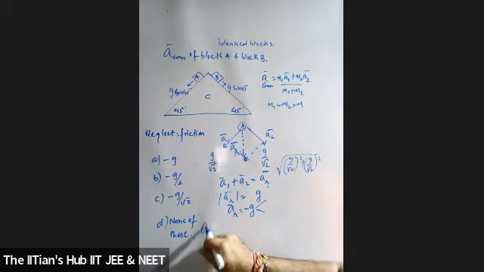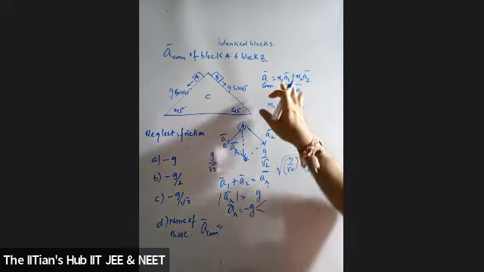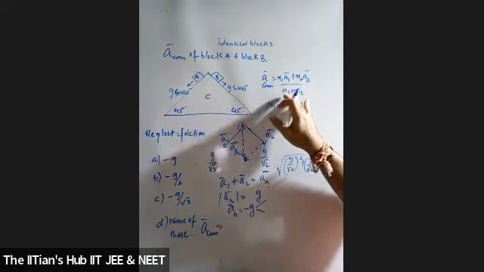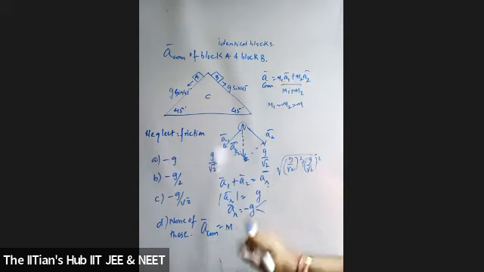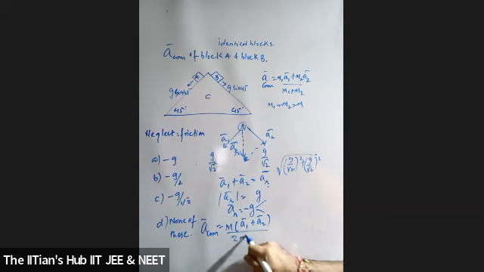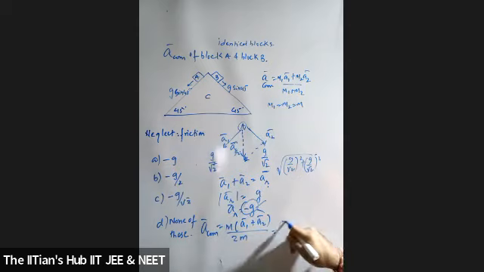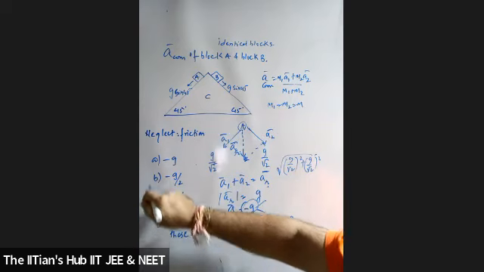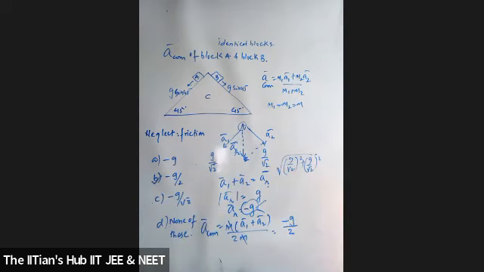Now if I happen to go for acceleration of center of mass, what is the formula? m1 a1 plus m2 a2 upon m1 plus m2, students. Can I remove mass common from the numerator, students? Yes, sir. This will be a1 plus a2 upon 2m. Two masses are the same. What is a1 plus a2 in vector form? Minus g. M will get cancelled. Divided by 2. What's your answer? क्या ये clear हुआ?